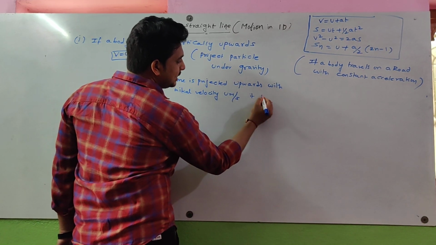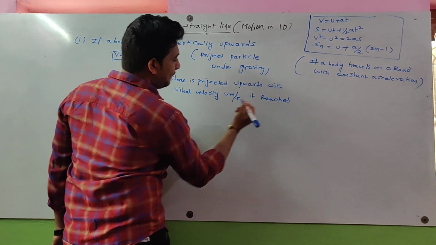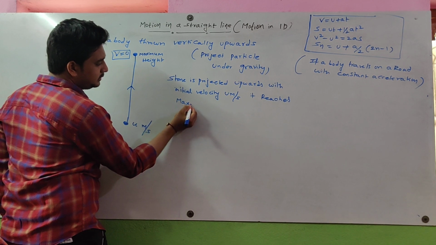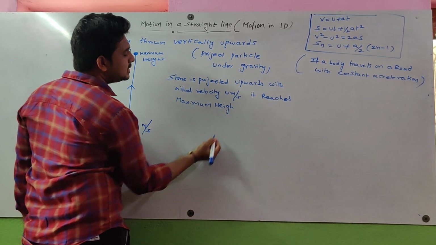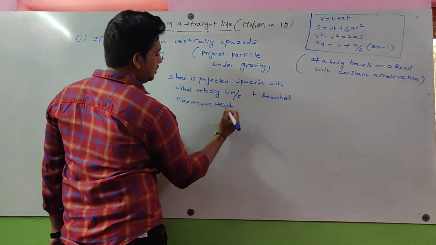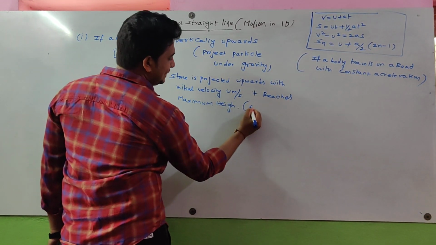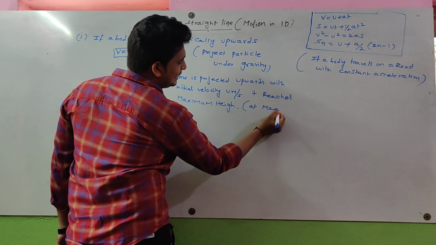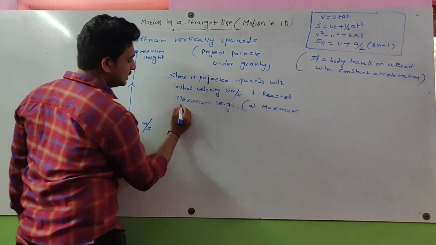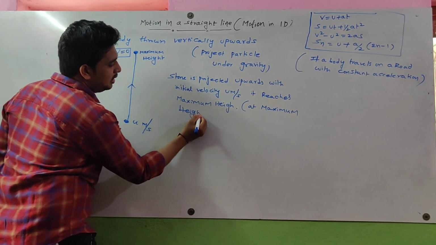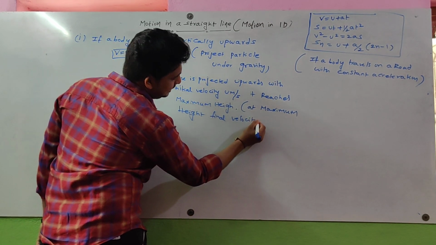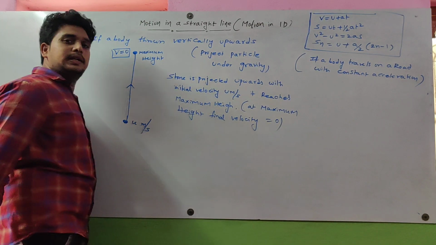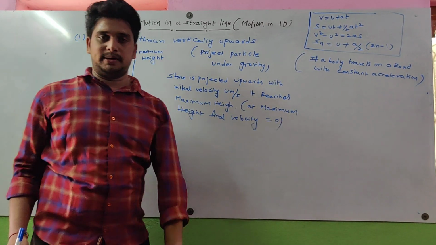It reaches maximum height. At maximum height the final velocity is equal to 0. So why is the final velocity 0 here?